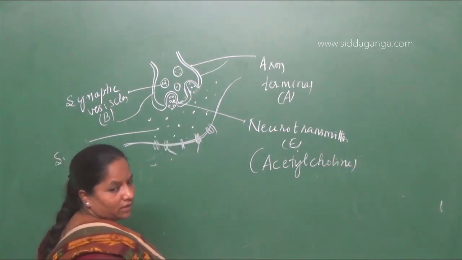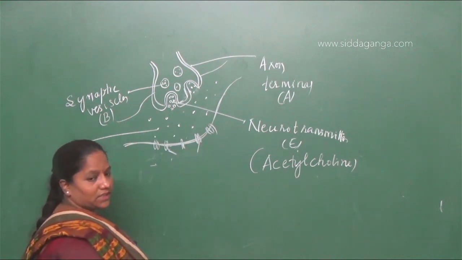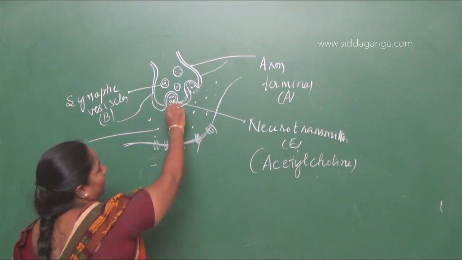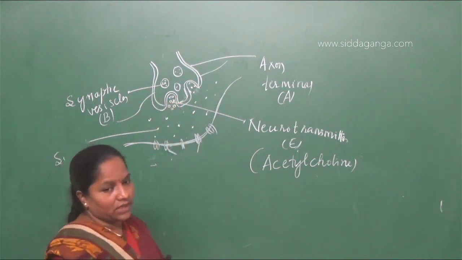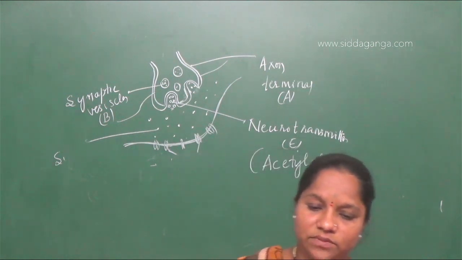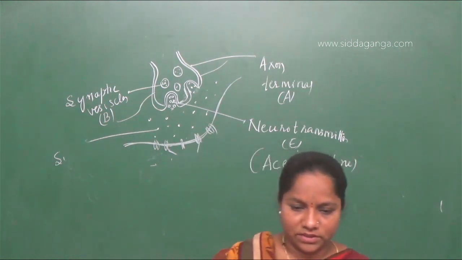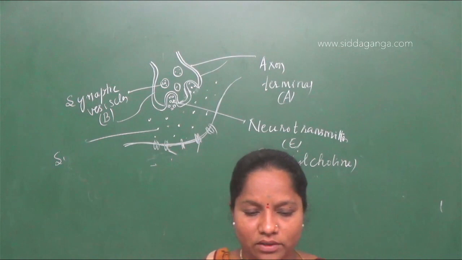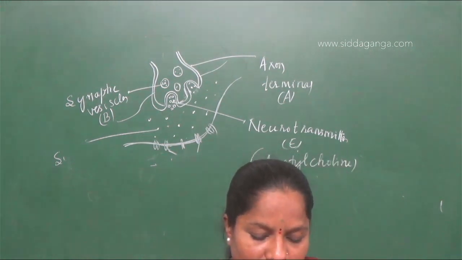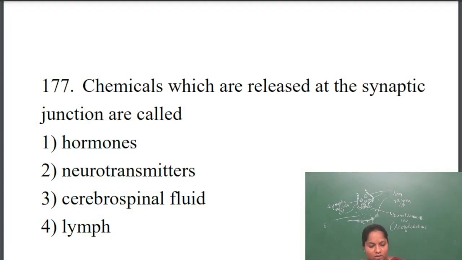So chemicals which are released at the synaptic junction. This is the synapse. At this junction we have the release of neurotransmitters. The neurotransmitters which help in conduction of impulses are acetylcholine. Again, the options: they have given hormones. Hormones are only present in the blood and do specific functions in the body.